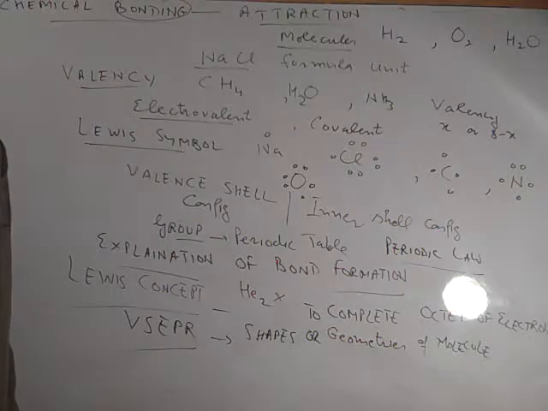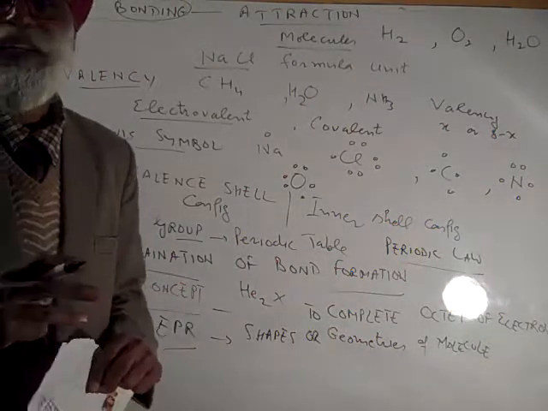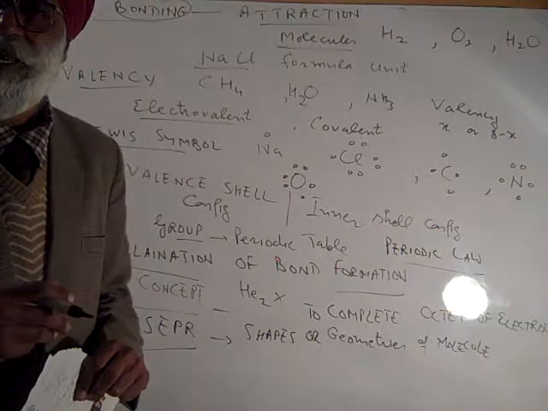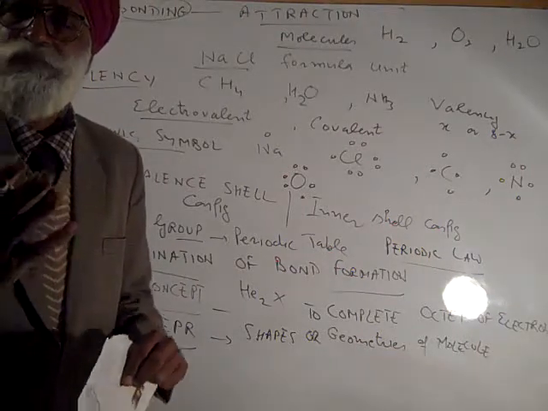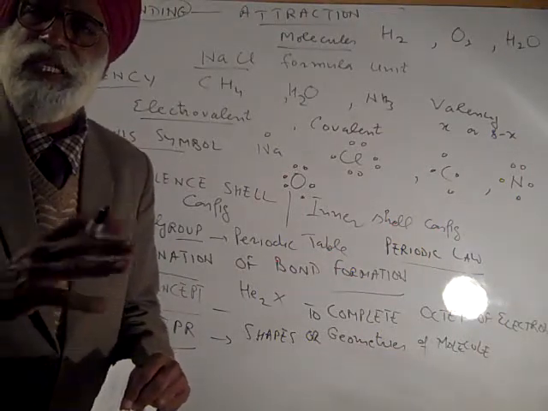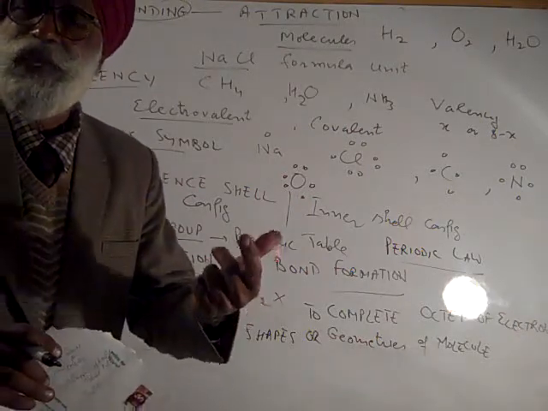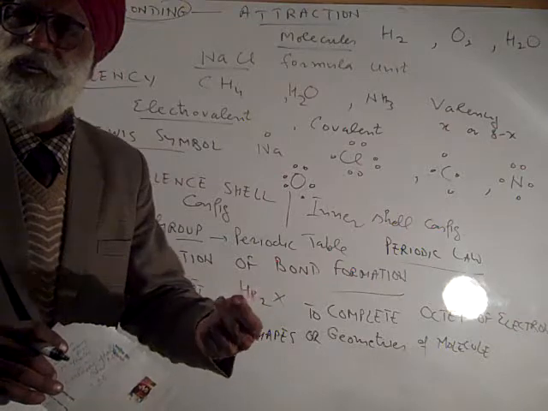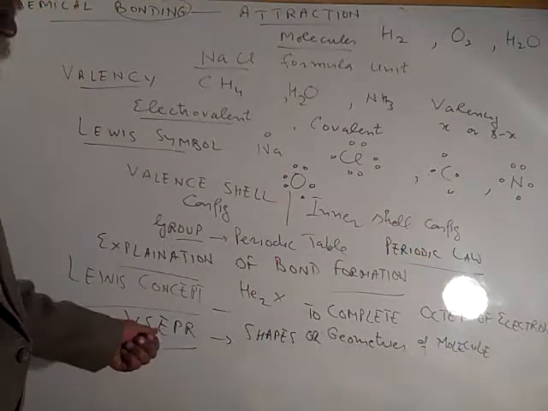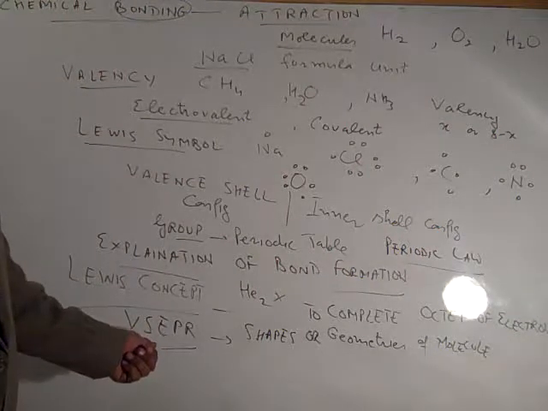Shapes or geometries of molecule. Why methane is tetrahedral in shape? Why not square planar? Why ammonia is pyramidal in shape while BF3 is trigonal in shape? Both of them still having same formula AB3, but shapes are different. So this is explained on the basis of VSEPR theory.